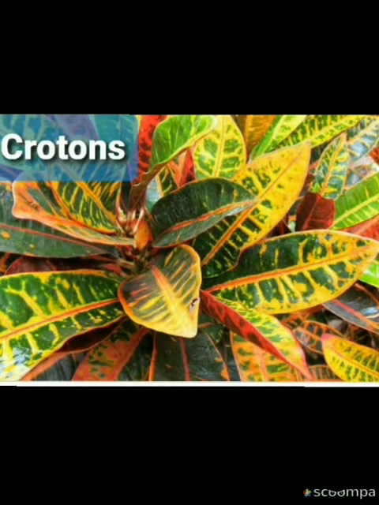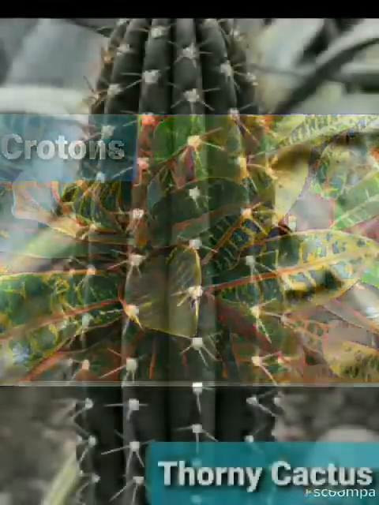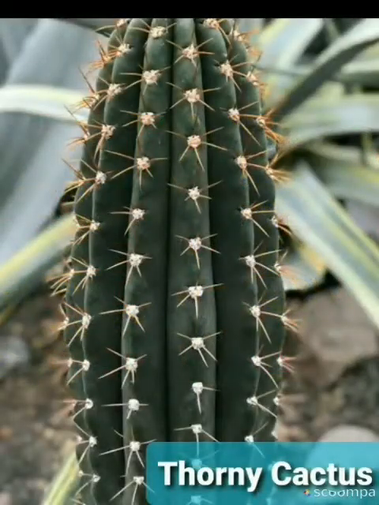Okay students? Now next is that of your thorny cactus. तो जब भी हम कैक्टस को देखते हैं तो दो चीज़ें हमारे माइंड में सबसे पहले आती हैं, that it does not contain the leaves, moreover it contains the thorns. अब अगर इसके पास leaves नहीं है, then how it will be able to prepare the food for itself? So it is having the stem which is green in color and contains the chlorophyll to prepare its food.